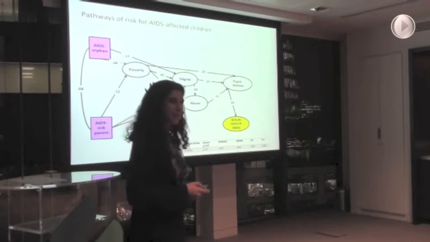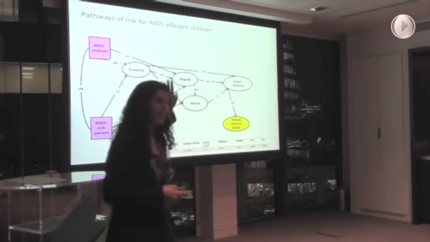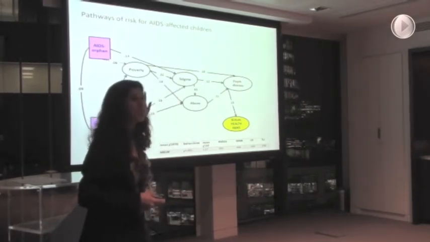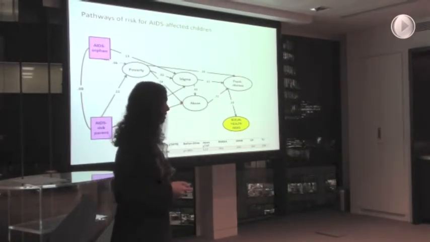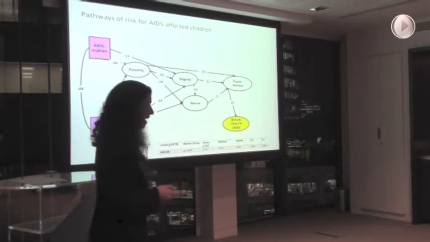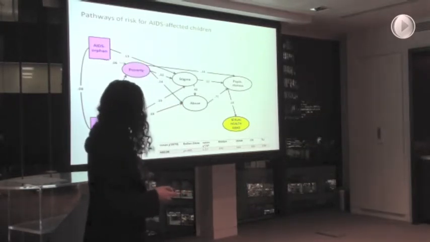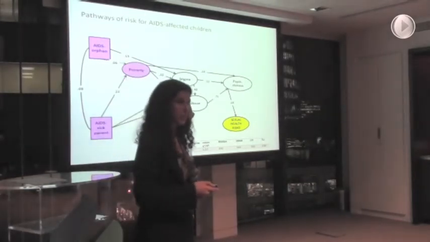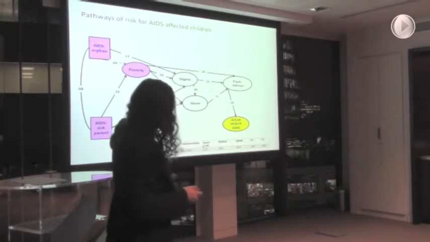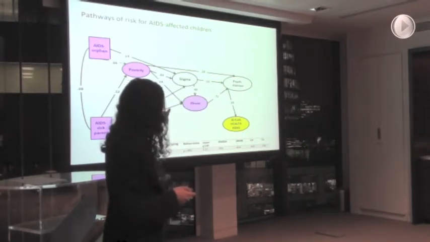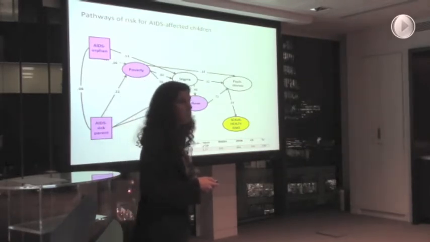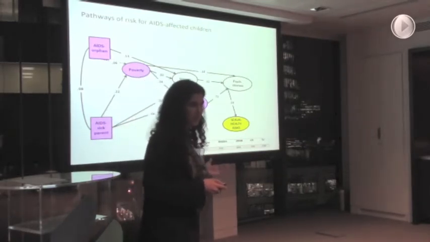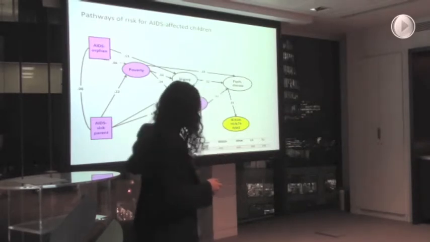So if you look on the left here, if a child is orphaned by AIDS or has an AIDS-sick caregiver, there's not actually much we can do about that. This is the situation and the life context that they're in. But we see that AIDS orphanhood and having an AIDS-sick parent lead directly into increased poverty. We also see that having an AIDS-sick parent leads directly into abuse, and being an AIDS orphan leads to abuse via poverty. They're more stressed, they're poorer, it's harder to parent.